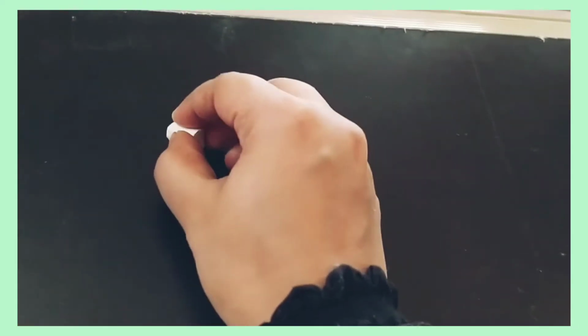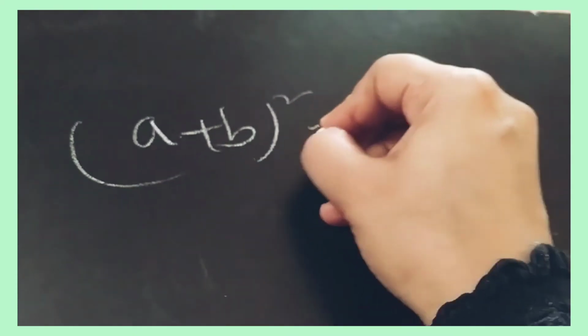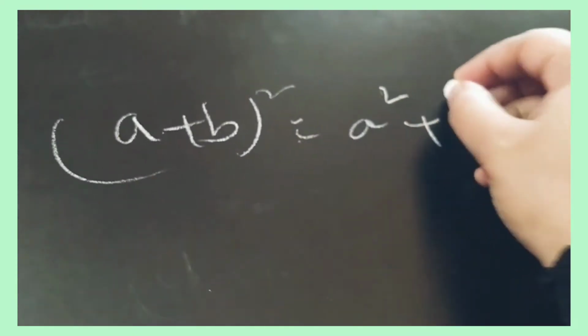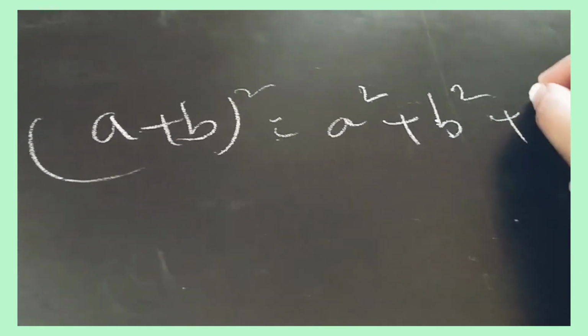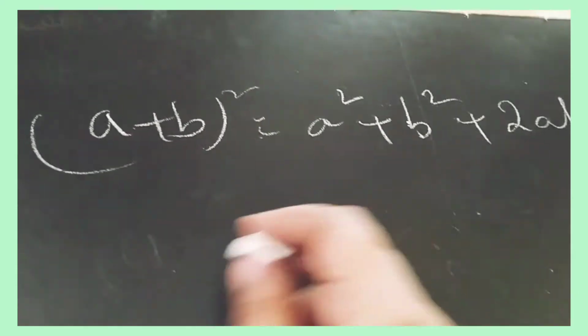Before starting the exercise you should know these formulas. What is (a + b) whole square? It is a square plus b square plus 2ab, or you can write a square plus 2ab plus b square.